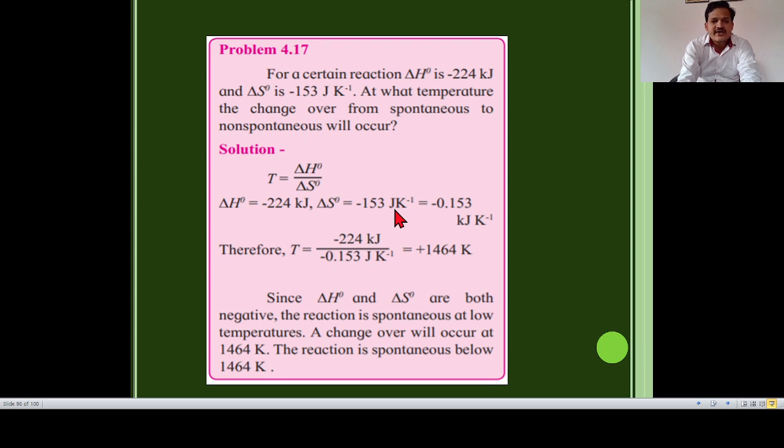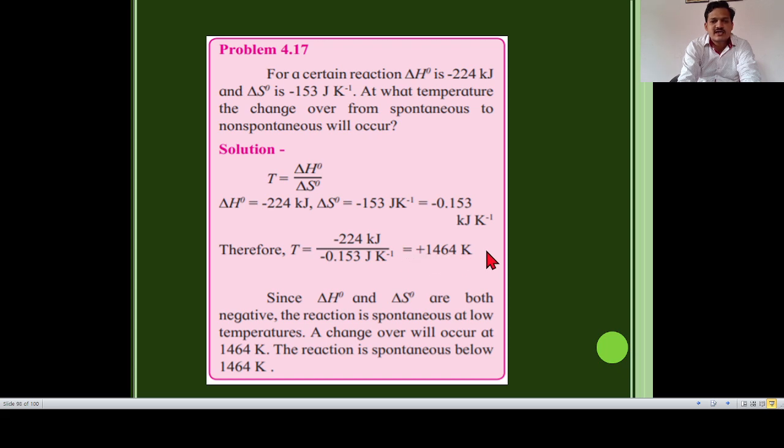So ΔS° has a value of -0.153 kJ/K. Therefore, substituting these values into this equation, we get T = -224 kJ divided by -0.153 kJ/K. So it gives +1464 Kelvin.